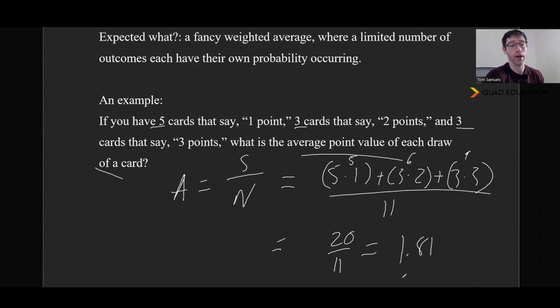So really not that bad. But I will say the interesting thing here is that the expected value of this system is not necessarily one of the discrete values. And discrete is just a fancy math term that means specific and whole number. So a discrete value would be 1. And if you had discrete values 1, 2, and 3, you wouldn't have anything in between. So it's exactly 1, exactly 2, exactly 3. That's to say, there isn't actually a 1.81 card in the deck, but that's still the expected value of the system.